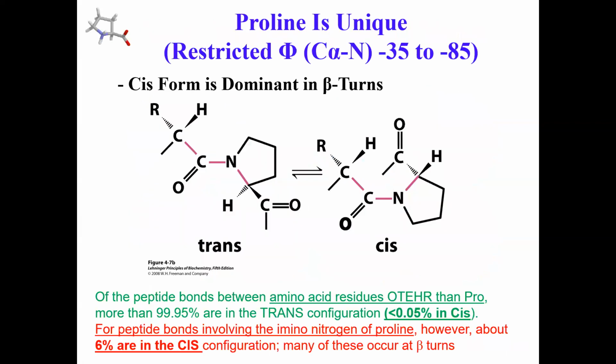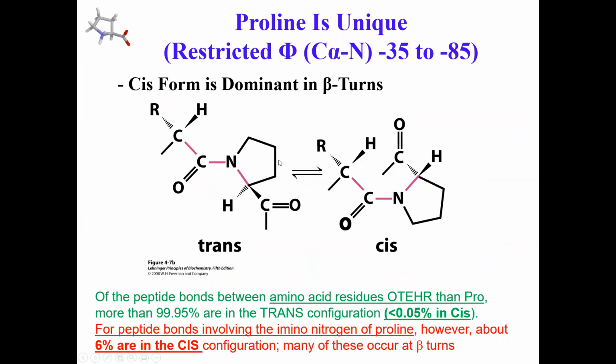So let's look at the structure of proline some more. This is a really cool amino acid, very unique. It turns out that proline has a very restricted phi and psi space, because the amino nitrogen is part of this 5-membered ring.